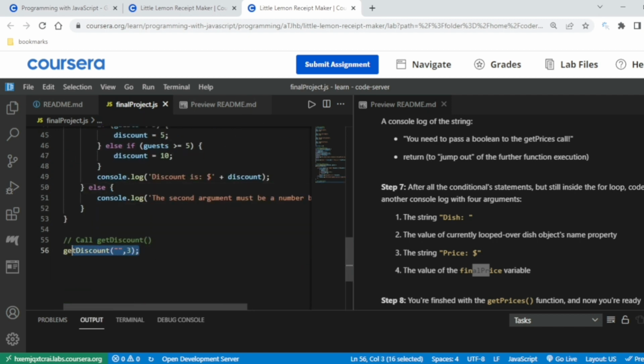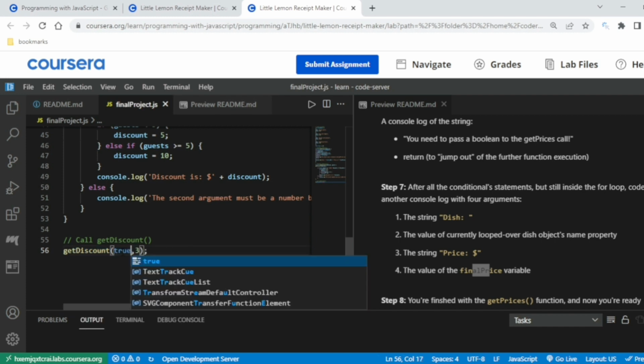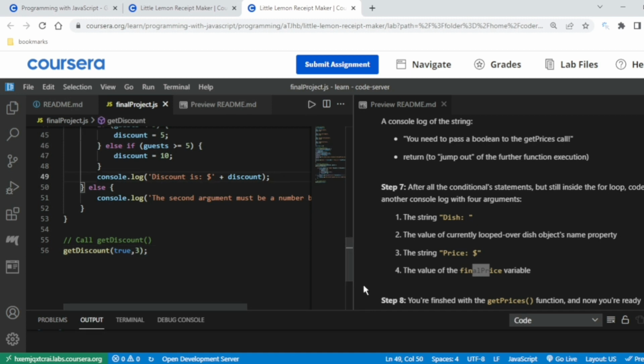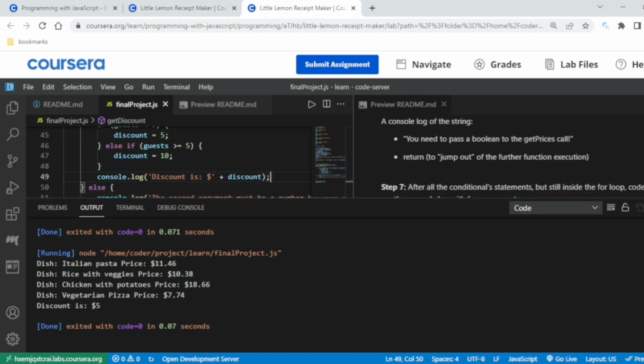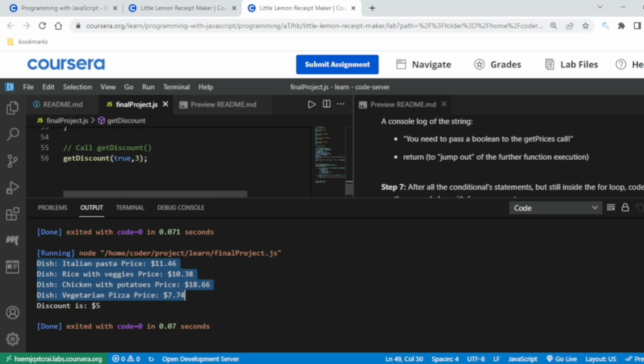Now we are just calling this, and it can be anything, let me show true. Now if we run this, is it showing the output? Yes. So these are the dishes, and I have said that this is true and 3. True means the values are calculated after adding the tax. If I write it as false,